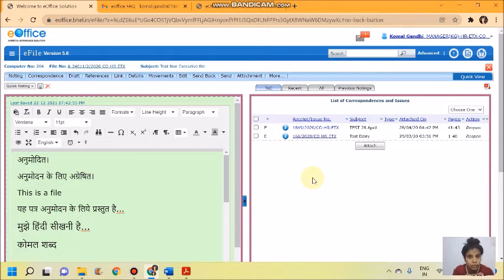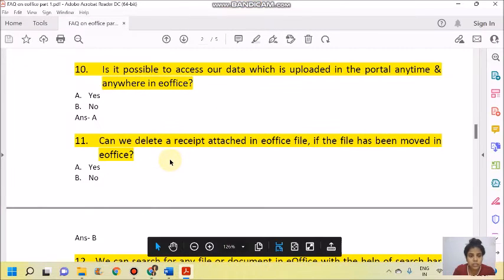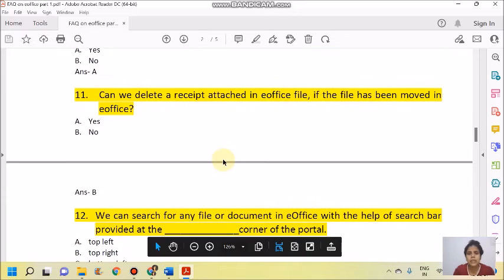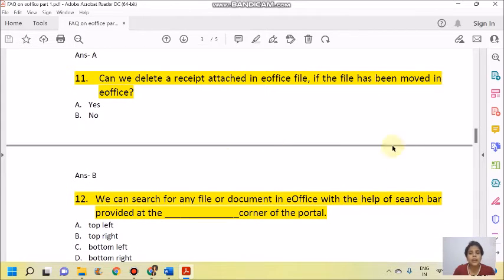If the file is with the generator, the initiator, then they can add a number of papers and they can delete a number of papers. But if the file is moved from one table to the other, that paper cannot be removed from the file. That receipt cannot be removed. So the answer is no. We cannot delete a receipt attached in an eOffice file if the file has been moved in eOffice.